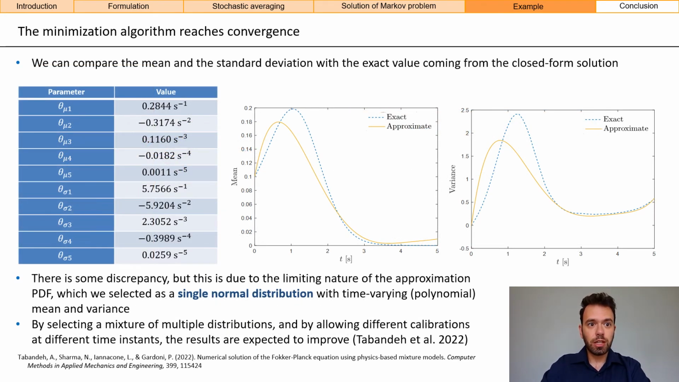We perform minimization, and the minimization reaches convergence. So now we can compare the mean and the standard deviation with the exact value that comes from the closed form solution. You can see from these figures how there is some discrepancy, but this is due to the limiting nature of the approximation PDF, which we selected as a single normal distribution with time-varying polynomial mean and variance. So if we selected a mixture of multiple distributions, and also if we allowed different calibrations at different time instants for the unknown parameters, then the results are expected to improve, which is what is done in Tabande et al., which I invite you to check out.